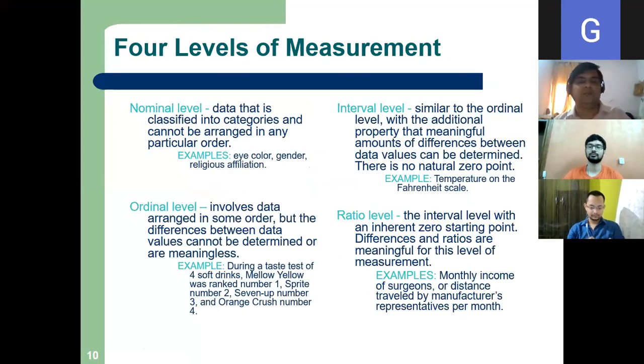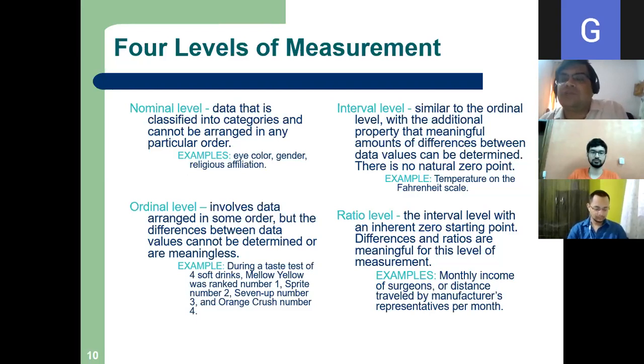Now let me explain you the nominal, ordinal, interval, ratio. So now come to the formal definition. Now it will be clear. Okay. Now, nominal data is classified into categories: male, female, Hindu, Christian, Muslim. Say corona infected, not corona infected, classification. How many of you got corona? I don't know. I got corona actually.